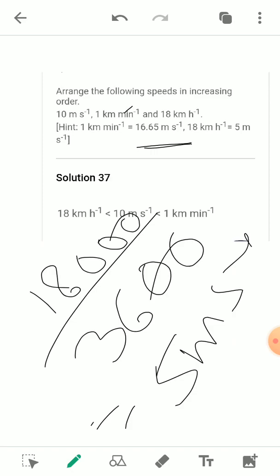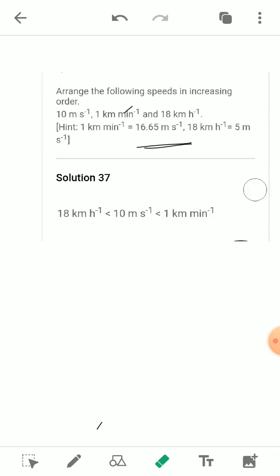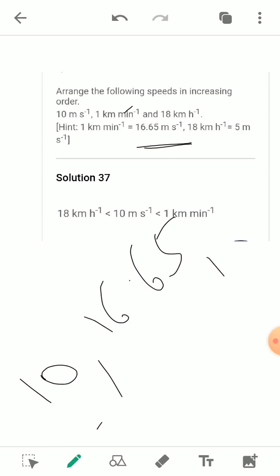So now see here, out of these three, the value of the first is 10 meter per second, the value of the second is 16.65 meter per second, and the value of the third is 5 meter per second.